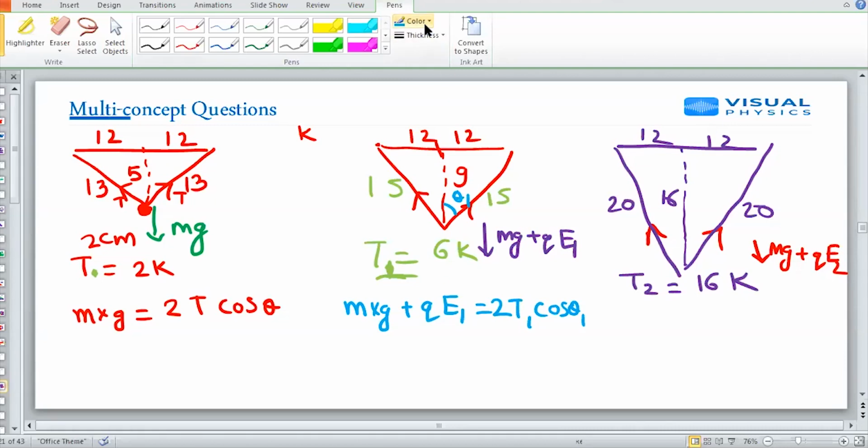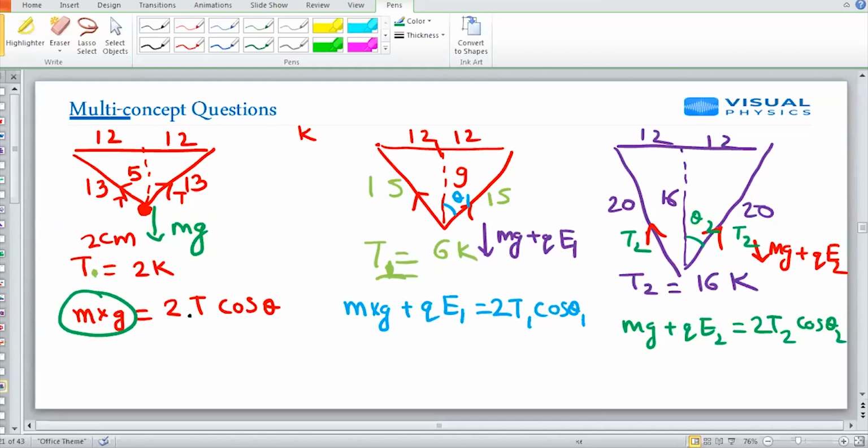In the third case, I can write mg plus qE2 is equal to 2T2 cos theta 2, supposing the tension has now become T2 and the angle has become theta 2. But I am already given mg, that is 2T cos theta. I will put it here and I have to find the ratio.